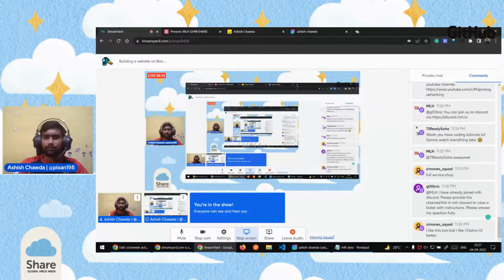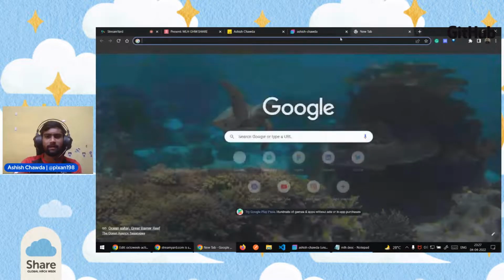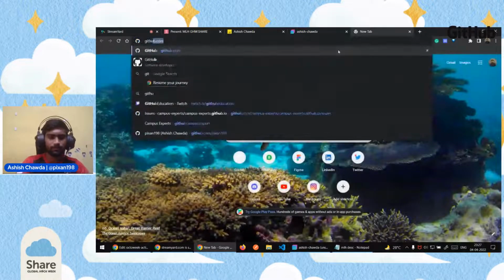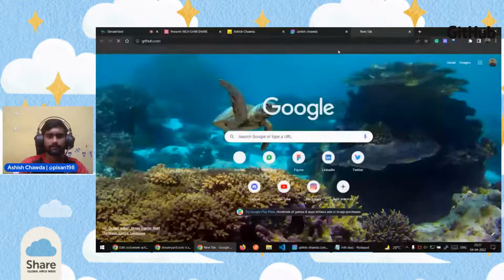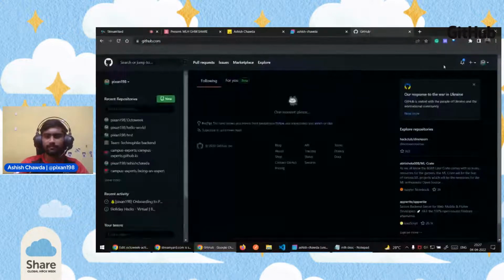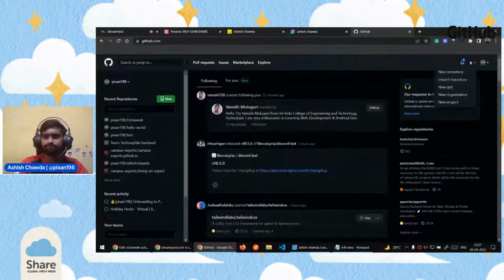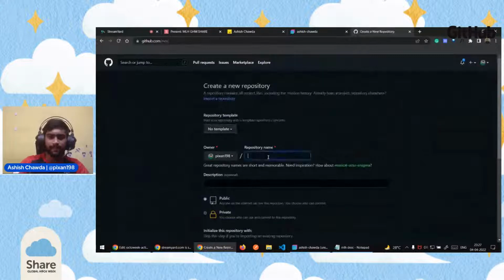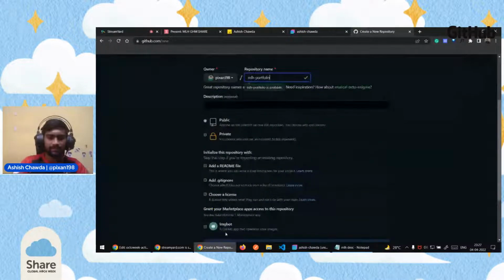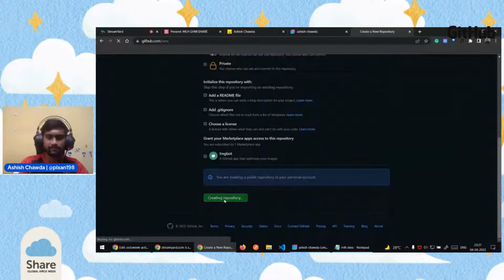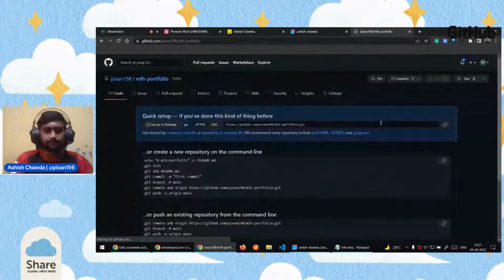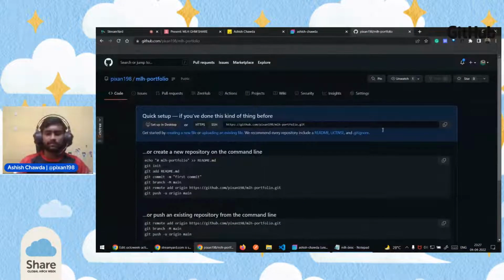Yeah, I'll quickly go ahead and show the deployment now. So go to github.com. I hope you have already created a GitHub account. Create a new repository. I'll write the repository name as MLH portfolio and just create the repository. So we have created an empty repository now.